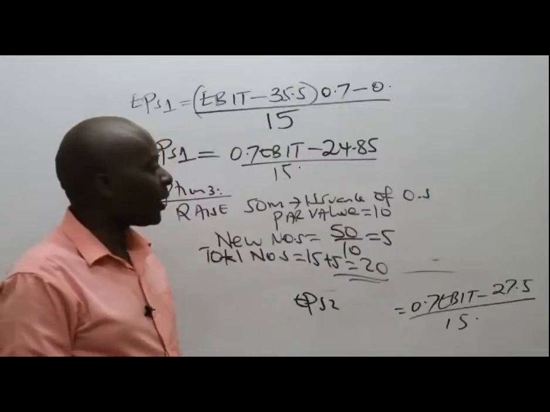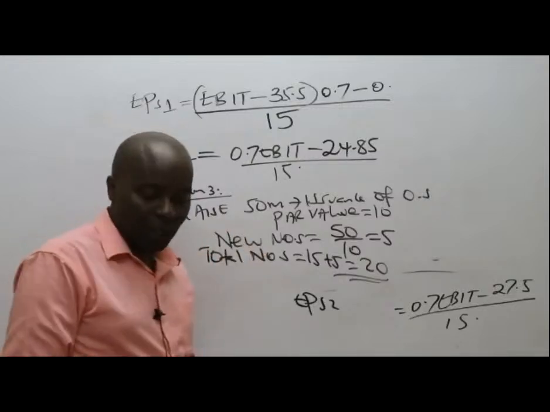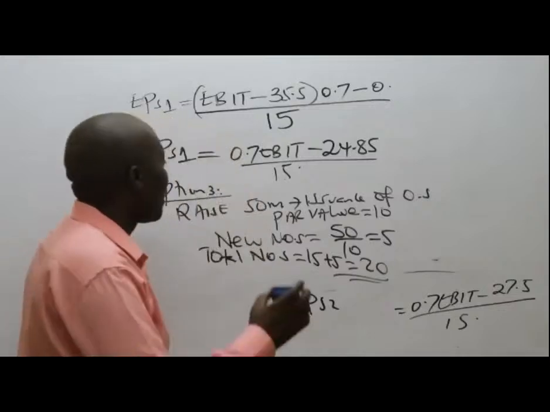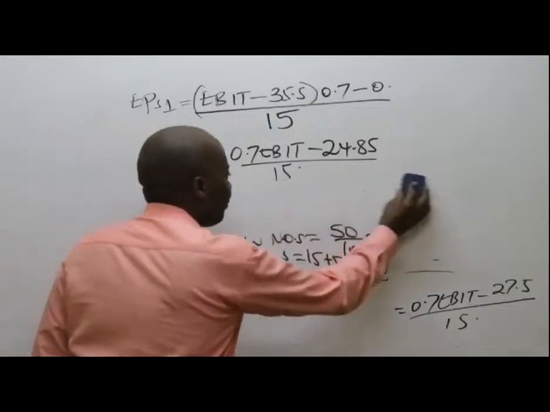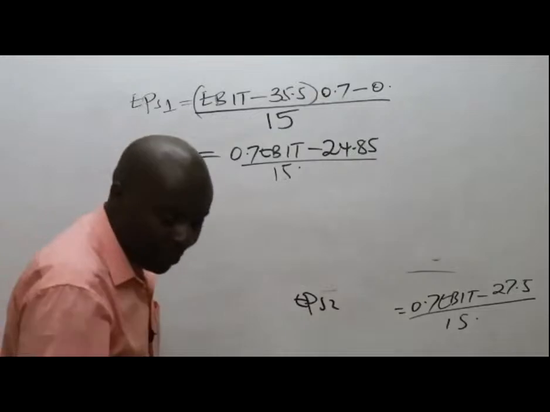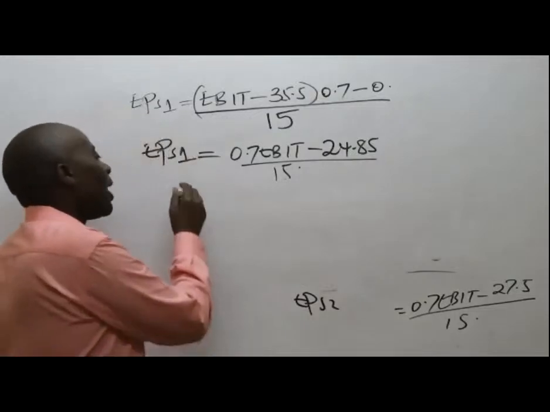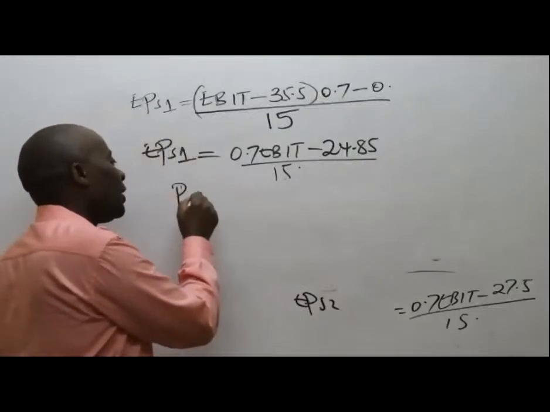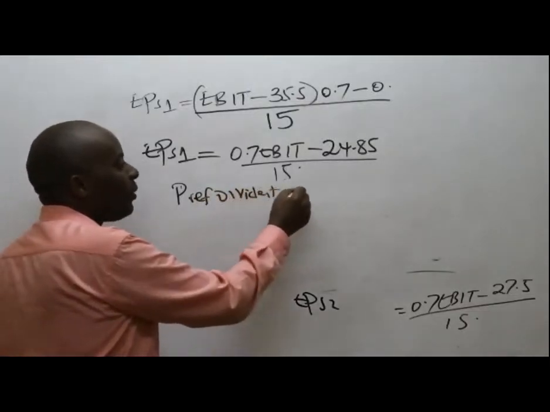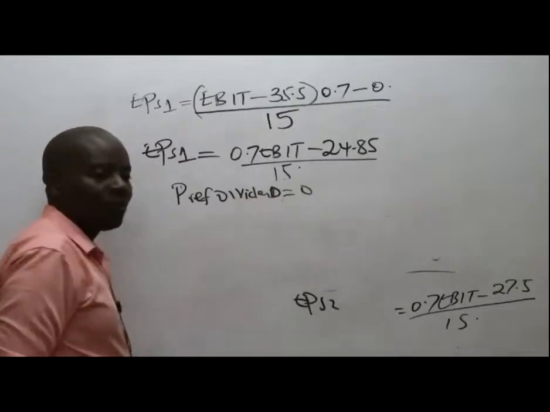Now, ladies and gentlemen, I need us to be very clear on this. If we issue ordinary shares this time around, under option 3, the preference dividend will be 0.